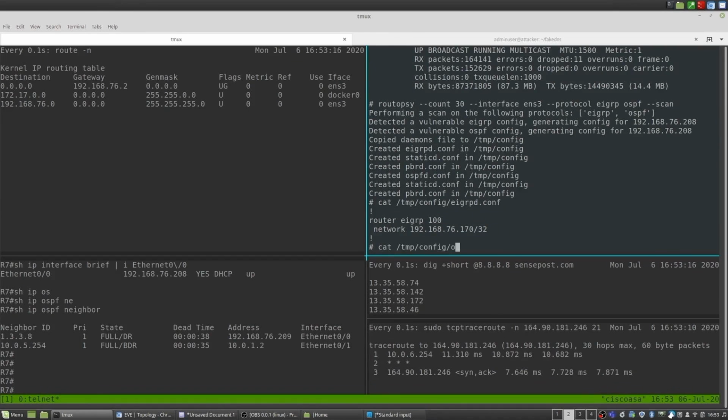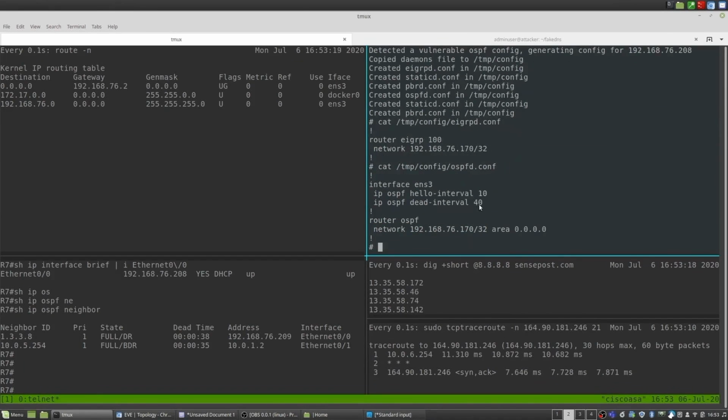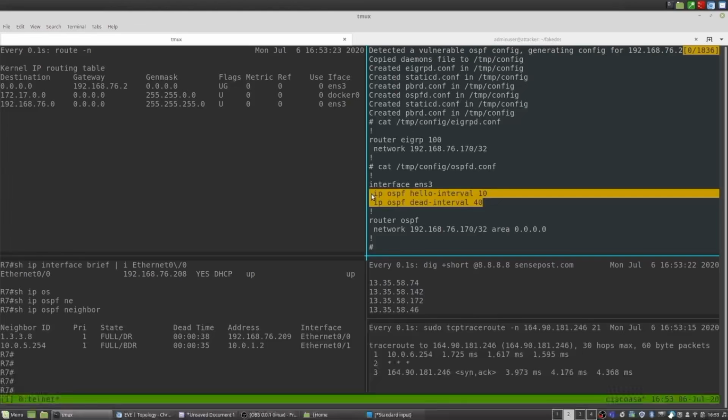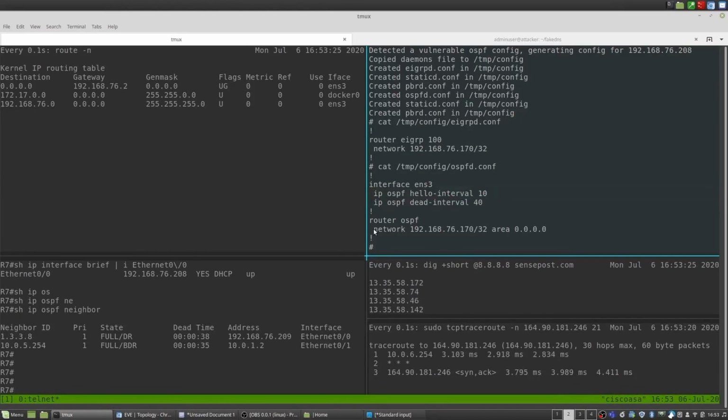Let's look at the OSPF configuration as well. It's a little bit more to take note of, but it's also pretty similar. You can take note that we've parsed the hello interval and the dead interval from the vulnerable packets, and we've included that into our config template. Again, our network statement includes our IP address. To reiterate, it's ensuring that we're only sending these hello packets out of this one interface. And you can see that we've also parsed the area ID from the PCAP and included that into the template.